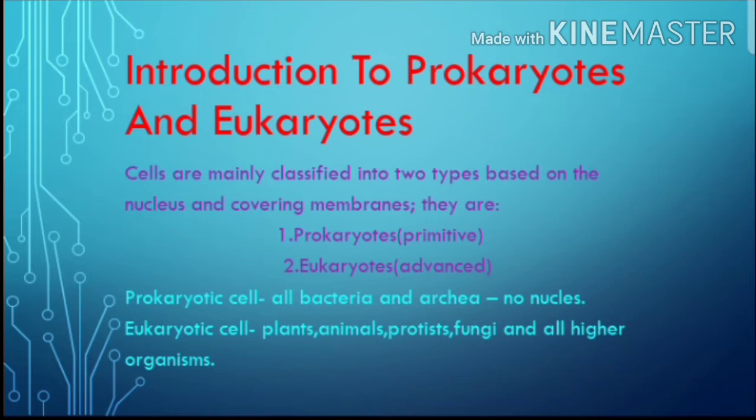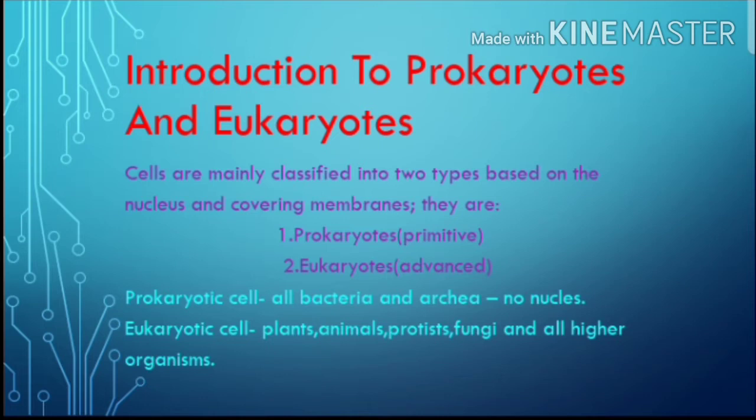It is classified into two types based on the nucleus and the covering membranes, whether the nucleus is present or the nuclear envelope is present or not. Based on that, the cells were classified into two types. They are prokaryotes and eukaryotes. Prokaryotes are the primitive organisms, and eukaryotes are the advanced ones.